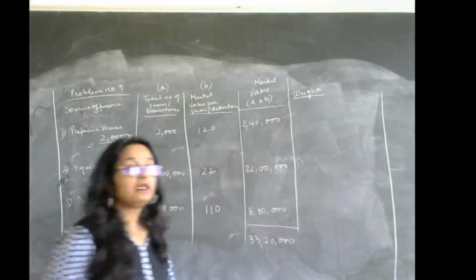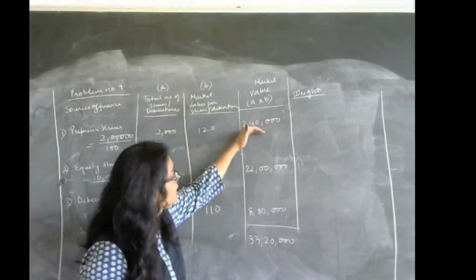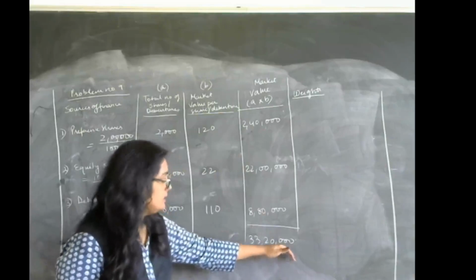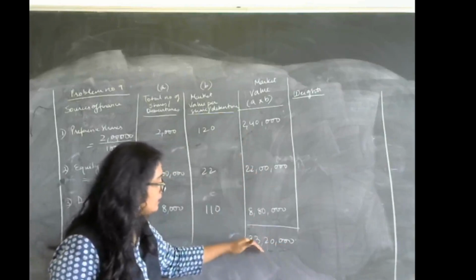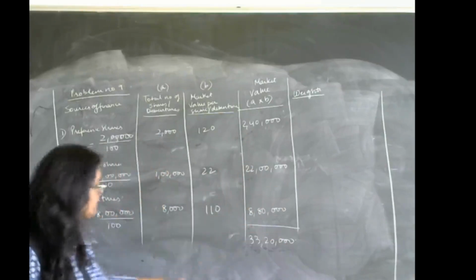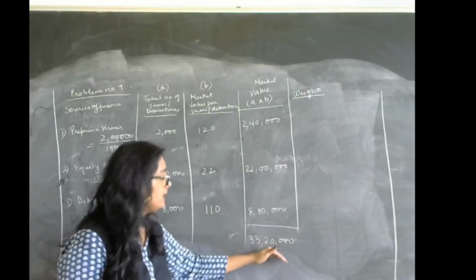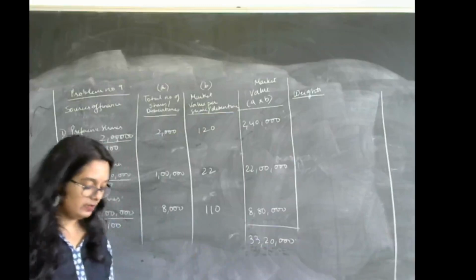Do I need to explain how to find out the weights? Obviously for preference shares, you will have to take 2,40,000 divided by 33 lakh 20,000. Same way for equity, take 22 lakhs divided with 33 lakh 20,000. Similarly for debentures, you will have to take 8 lakh 80,000 divided by 33 lakh 20,000. I won't solve it again over here. I hope it is very clear.